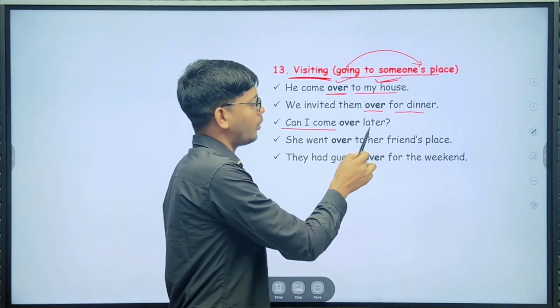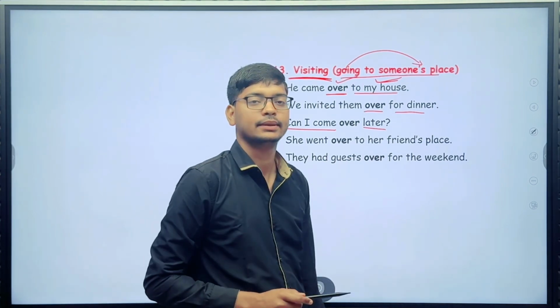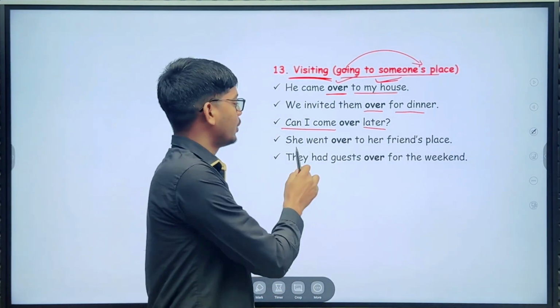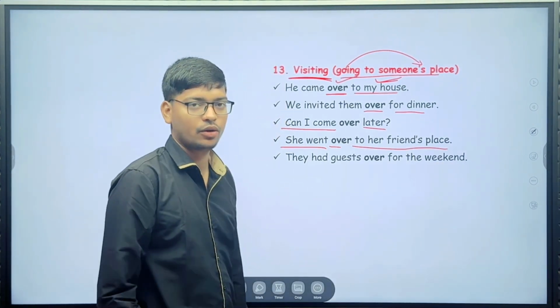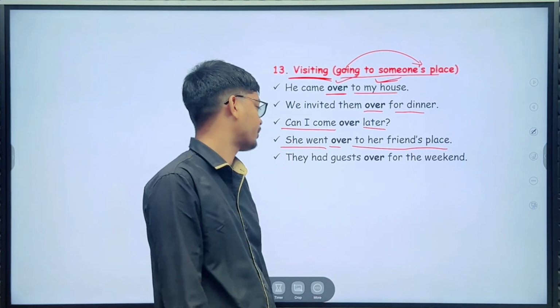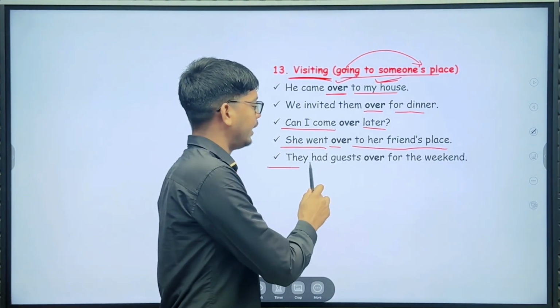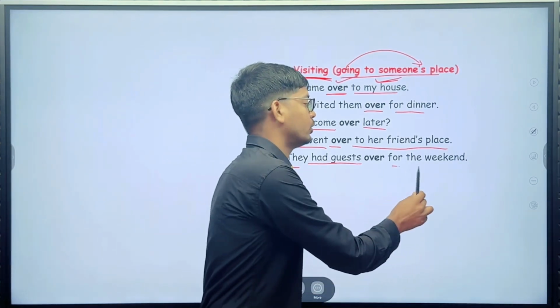Can I come over later? We went over to her friend's place. They had guests over for the weekend.